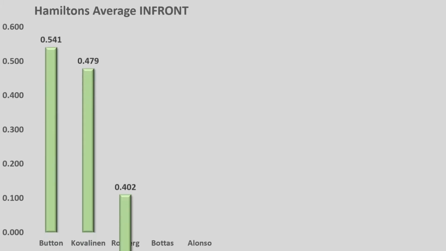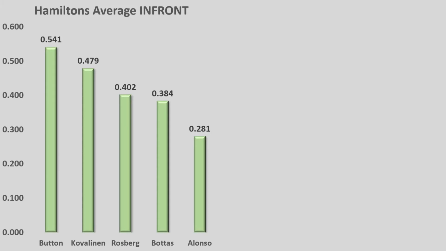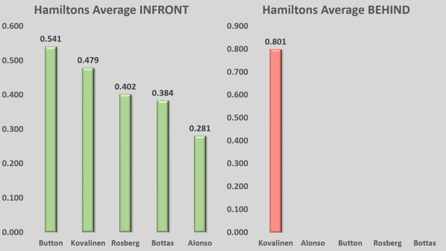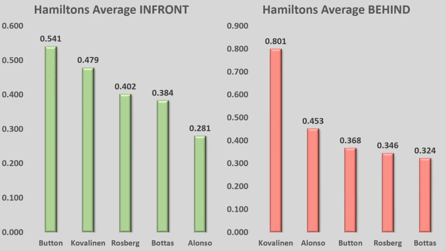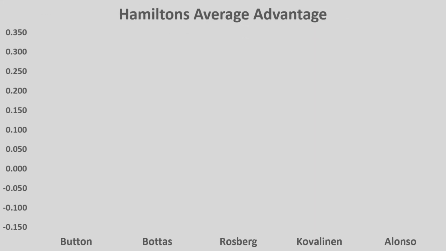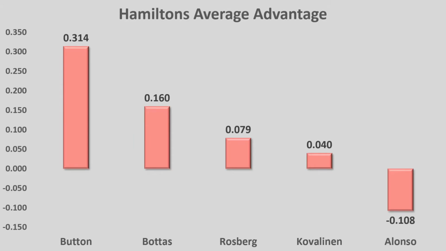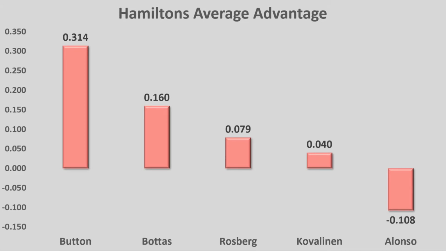His average time in front of all of his teammates: just over half a second for Button, just under half a second for Kovalainen, 4 tenths for Rosberg, just under 4 tenths for Bottas, and just under 3 tenths for Alonso. Comparing this to the time spent behind his teammates, 8 tenths for Kovalainen, all the way down to 3.2 tenths for Valtteri Bottas. And once again, smushing all of these values together, we end up with 3 tenths for Button, 1 tenth for Bottas, under a tenth for Rosberg, under half a tenth for Kovalainen, and minus 1 tenth for Fernando Alonso. Every single one of Lewis Hamilton's teammates has outqualified him once.